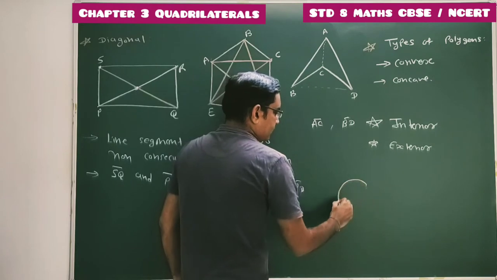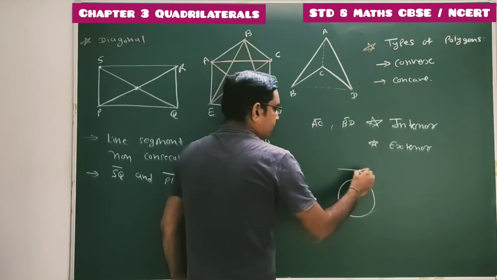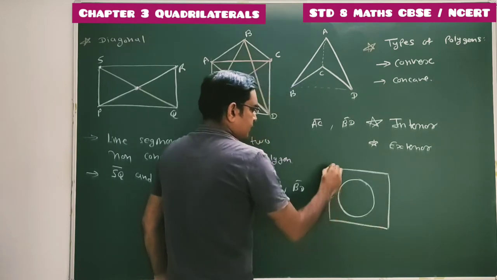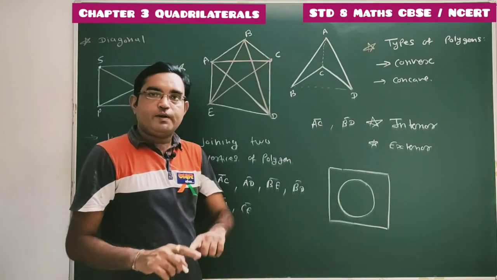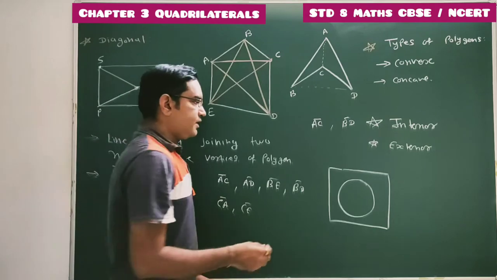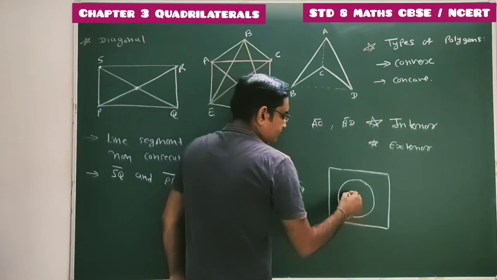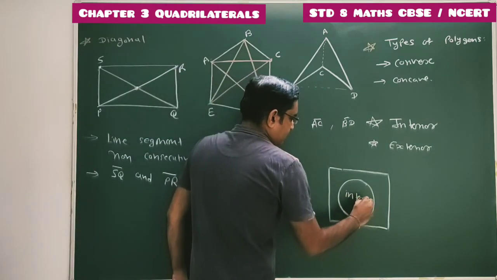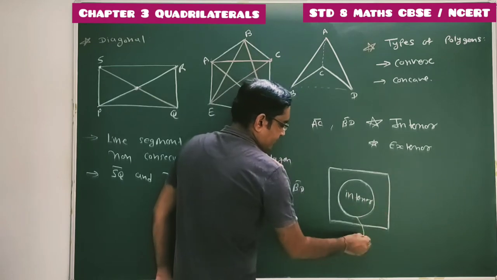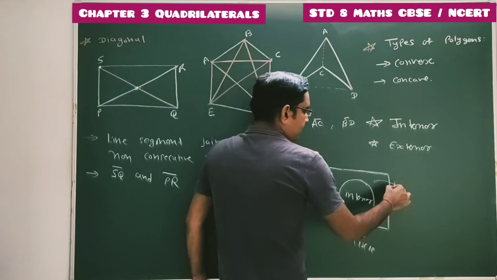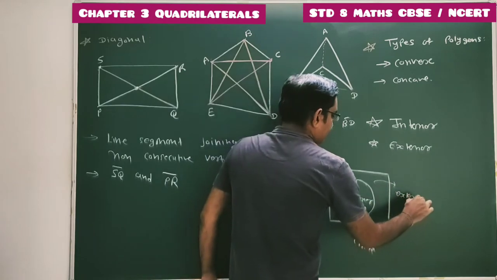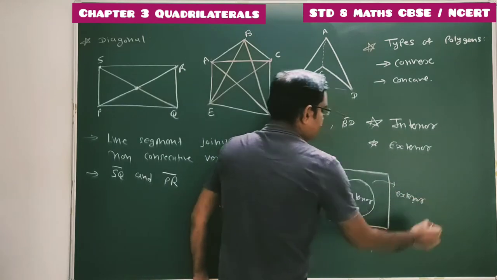If we draw one circle in a plane, suppose this is one plane, then that circle will divide our plane into three parts. Those three parts are interior of circle, the circle itself, and exterior of circle.